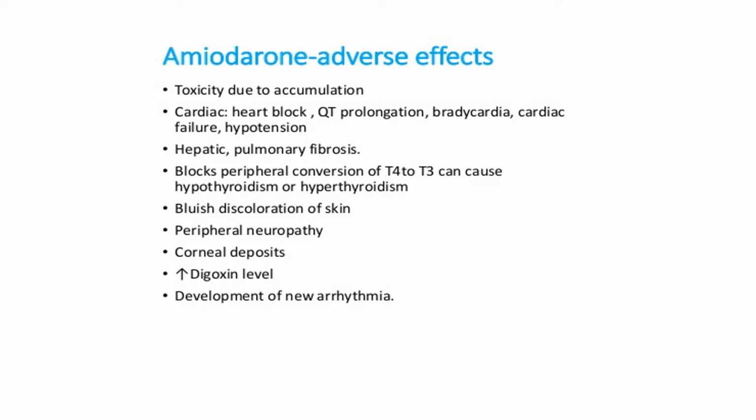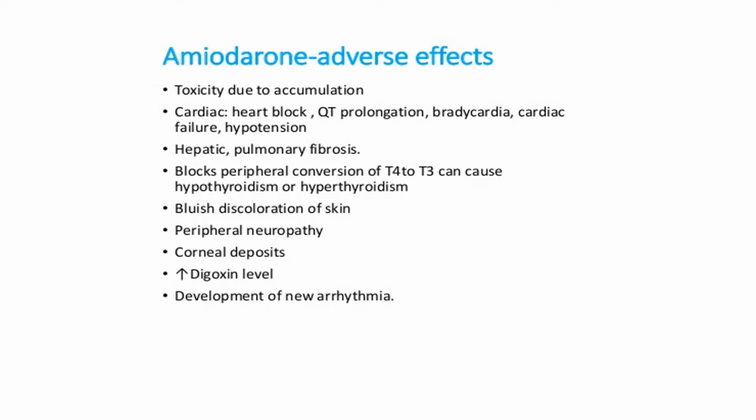The cardiac side effects include heart block. I told you there is QT prolongation as a result of prolongation of the AP and ERP. It can lead to QT prolongation as well as heart block. Then bradycardia, in some cases with cardiac failure and hypotension. In the liver, it can cause hepatic fibrosis, and in the lungs, pulmonary fibrosis. Since amiodarone has a wide distribution, it goes into all the organs, and accumulation leads to toxicity.